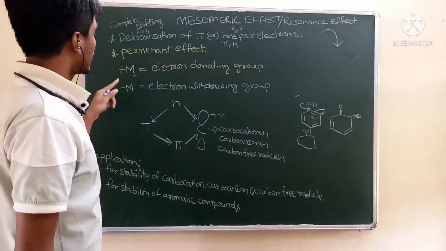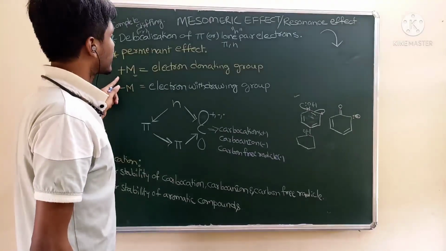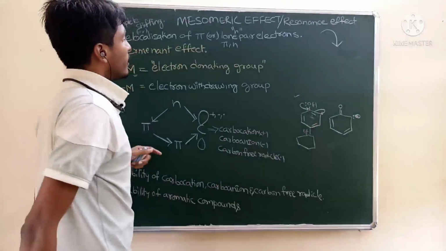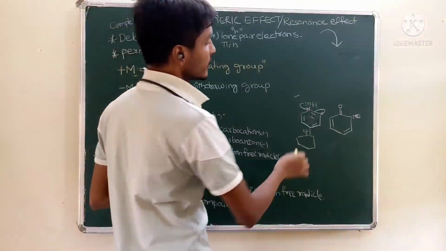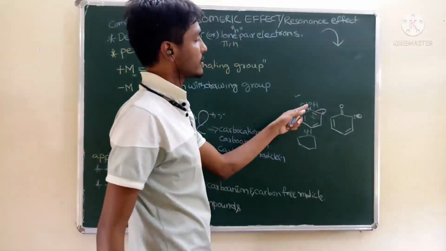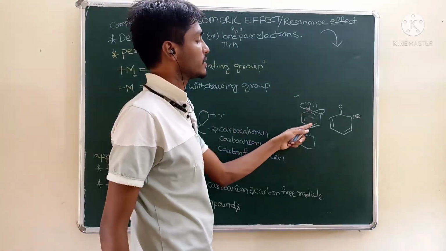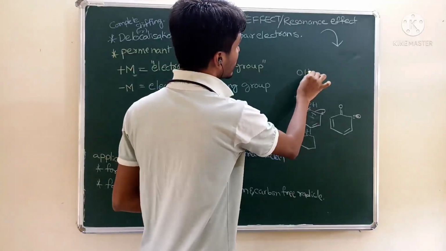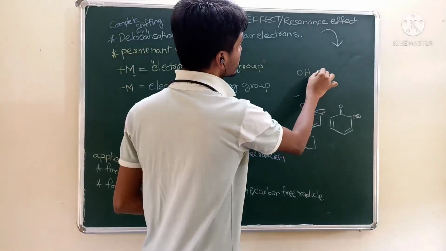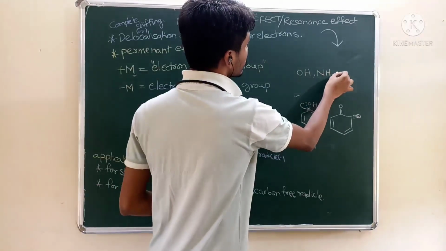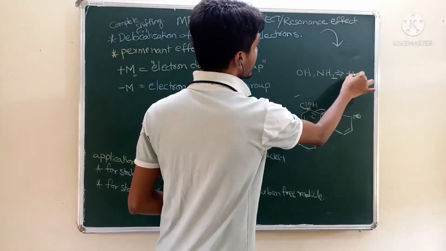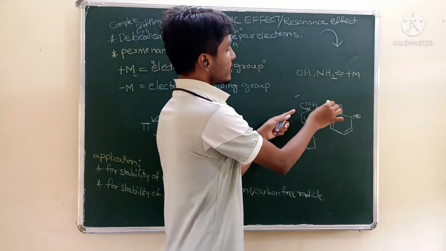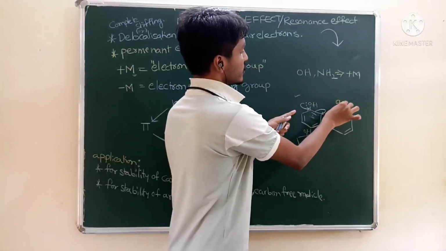Next, positive mesomeric effect: the functional group which releases electrons, an electron donating group. For example, this is oxygen. This oxygen donates its electron to this benzene ring. That's why groups like OH, NH2 show positive mesomeric effect. Whenever oxygen loses its electron, it gets a positive charge.